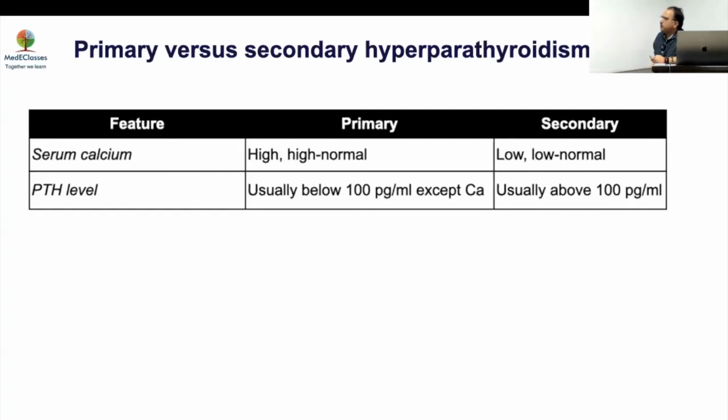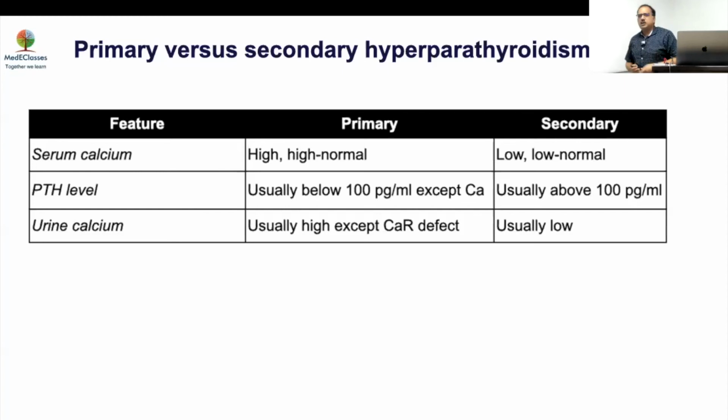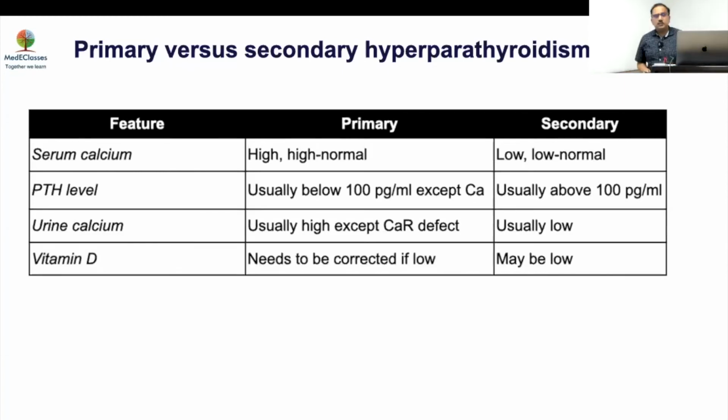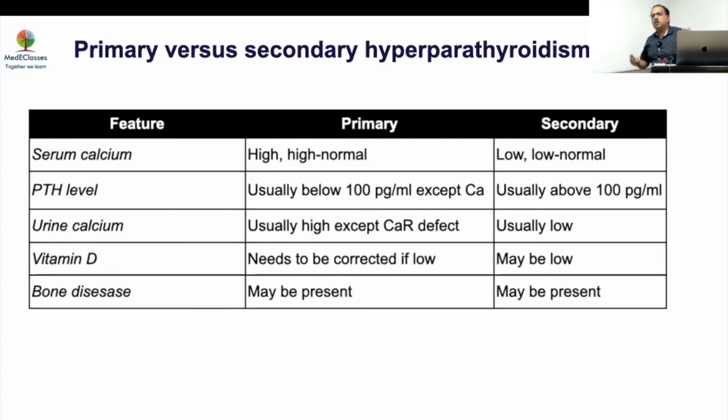If your calcium is high, it is primary. Of course, there's no confusion. If PTH is below 100, this is more likely to be primary, with one exception of parathyroid carcinoma, where it may be in the thousands also. Then urinary calcium will of course be high if it is a parathyroid problem. Vitamin D levels you have to always look into, and bone disease. So you will have chronic disease like nephrocalcinosis, you will have fractures, you will have metabolic bone disease. It means it's a long-standing thing.